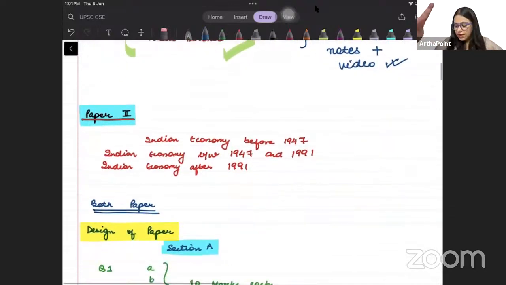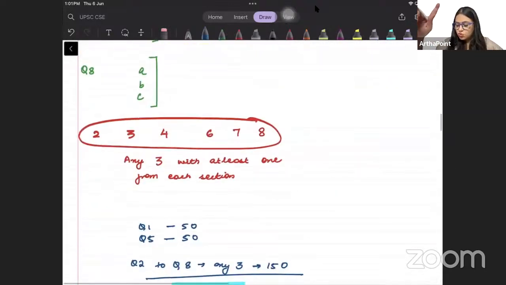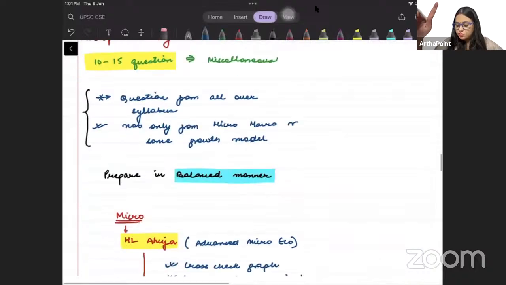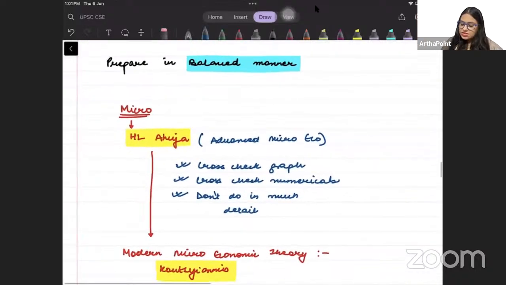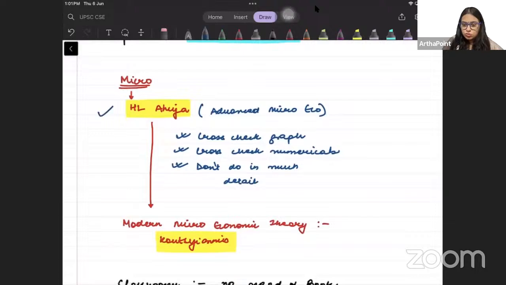दोनों में से कोई एक microeconomics में आप कर सकते हो. Let me just go ahead and take you through that also. So in microeconomics, either you can go ahead and do HL Ahuja, or अगर आपको HL Ahuja नहीं करनी है तो you can do Kudiasons.